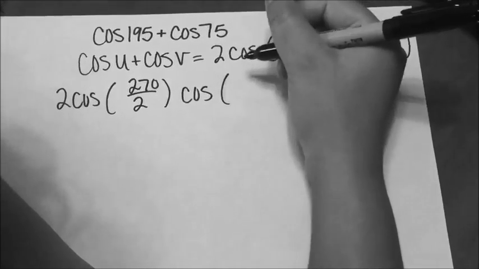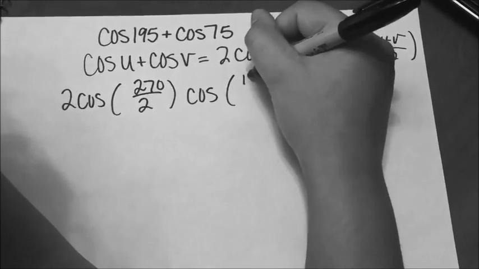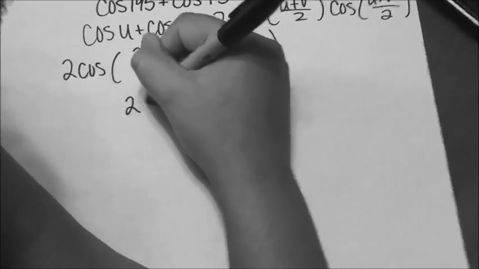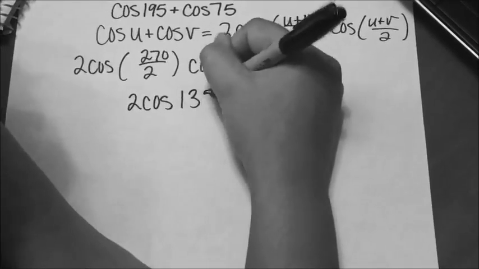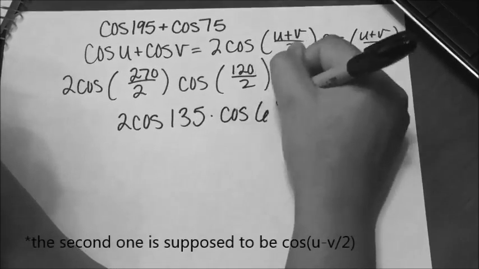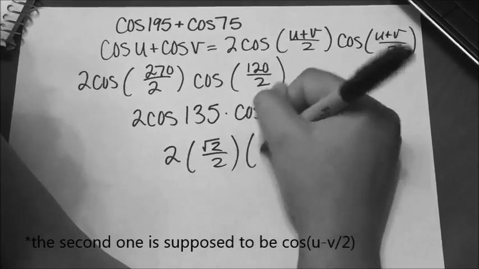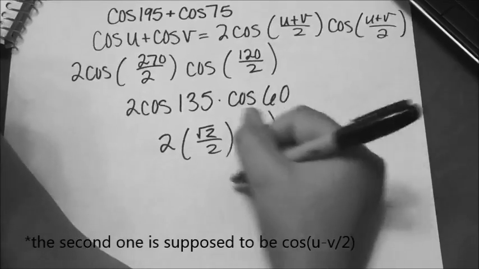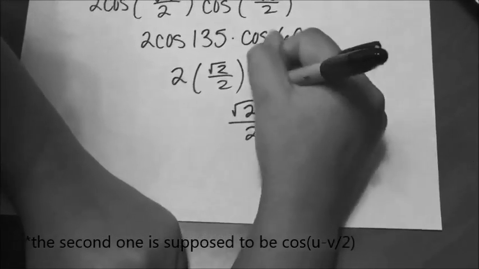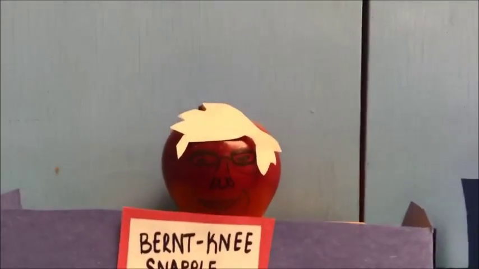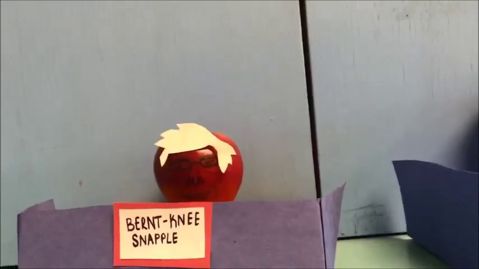And so you'll get 270 over 2 for your first set, and then your second set will be 120 over 2 because you're subtracting u minus v instead. And then you'll just multiply these out, and these are supposed to be on the unit circle, and then you'll get your answer. The answer is square root of 2 over 2.